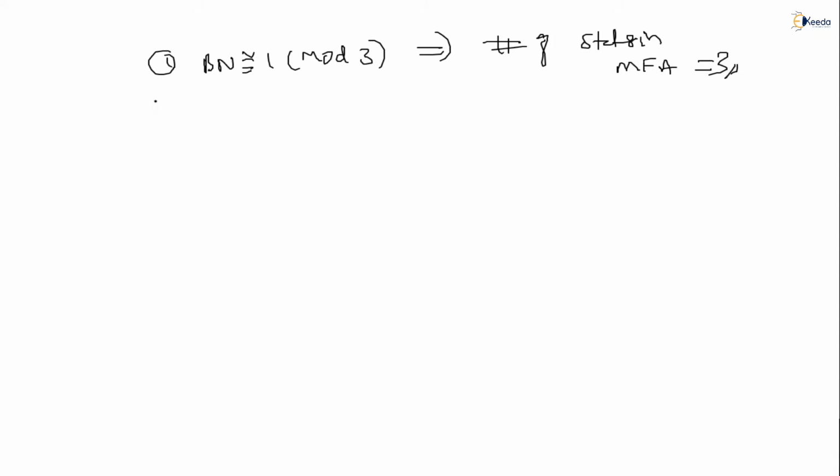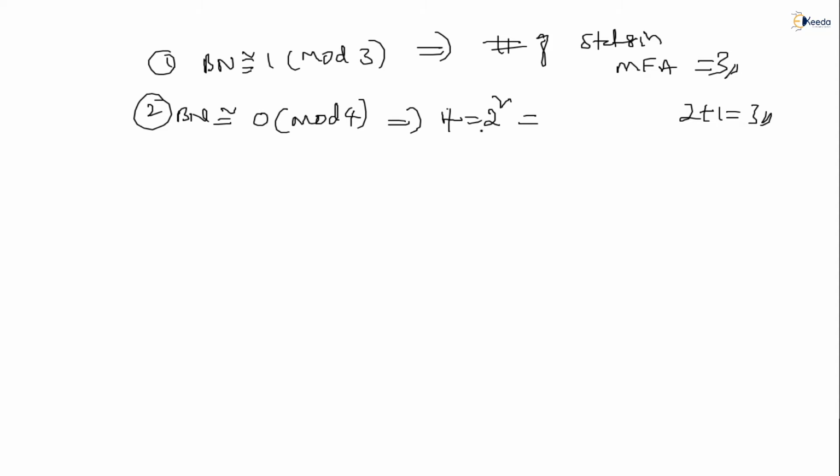Suppose you have a binary number congruent to 1 modulo 3. Now how many states will we get? The number of states in the minimal FA equals the odd number, so 3 only, no doubt here. Second one, a binary number congruent to, suppose, 0 modulo 4. Then what is n? Even, but we can express it in the 2 power of 2 form, right? So now the number of states will be 2 plus 1, 3 states.